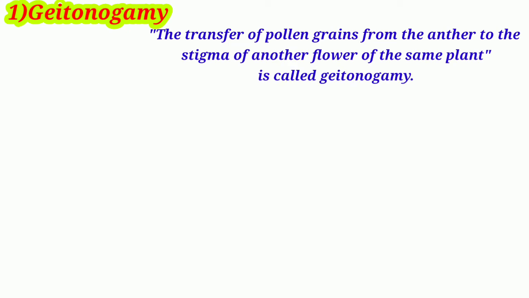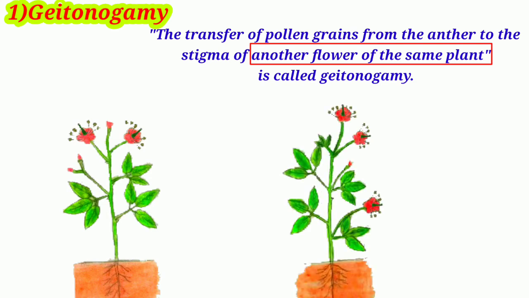Gytenogamy. The transfer of pollen grains from the anther to the stigma of another flower of the same plant is called gytenogamy. Genetically, it is similar to autogamy since the pollen grains come from the same plant. That is, pollination occurs between two flowers present on the same plant.